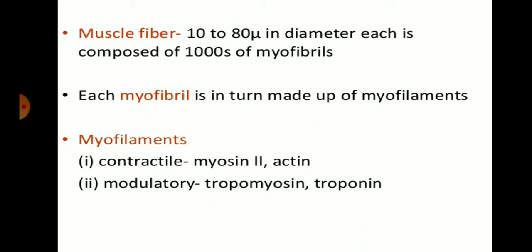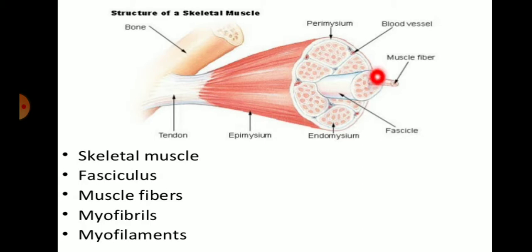Myofilaments consist of two types of protein, that is contractile and modulatory protein. Contractile protein consists of myosin II and actin, whereas modulatory protein contains tropomyosin and troponin. So myofilament is made up of myosin II, actin, tropomyosin and troponin protein, and myofibril is made up of myofilaments, and a bunch of myofibrils form the muscle fiber. So in this figure you can see that this is the muscle fiber, and a number of muscle fibers form the fascicle,